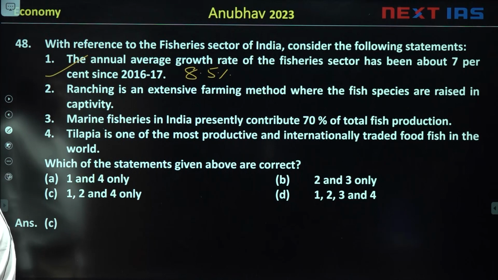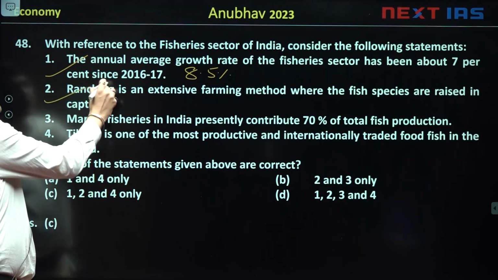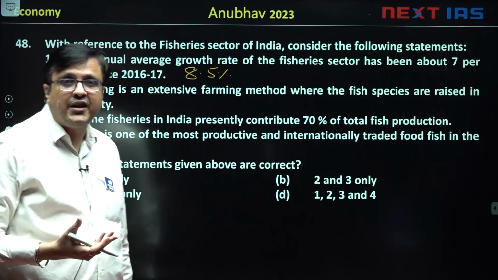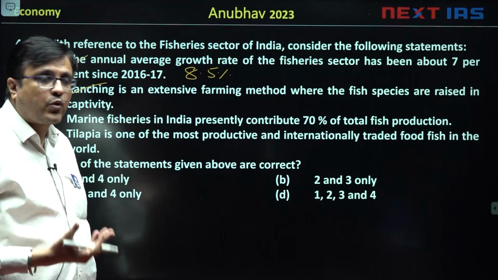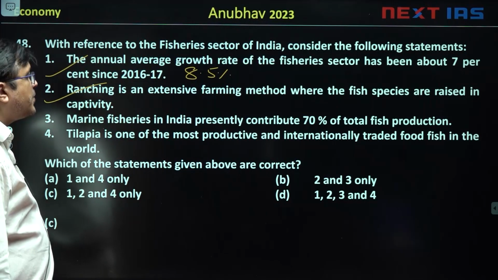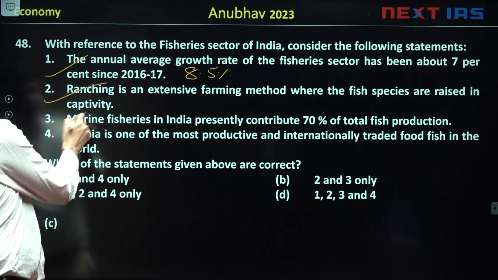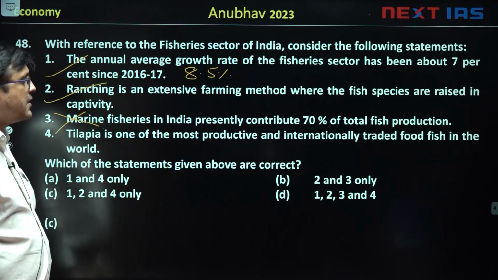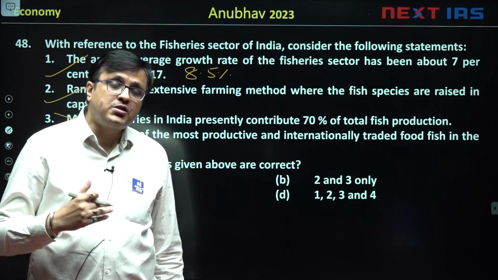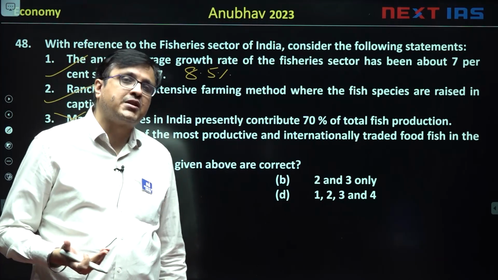Then, ranching is an extensive farming method where the fish species are raised in captivity. True again, this has been done quite a bit for developing land fishing in India and developing the idea of aquaculture. Third, marine fisheries in India presently contribute 70% of total fish production. This is a false statement. Marine fisheries in India are at the moment contributing almost 85% of total fish production.